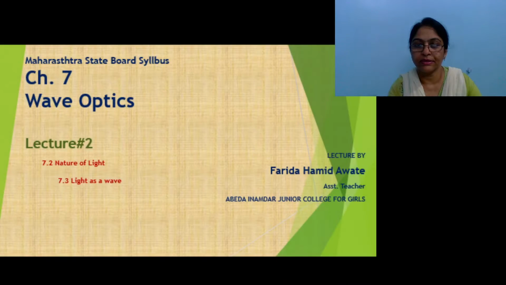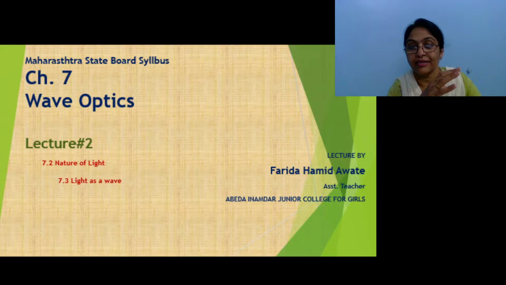So in this lecture, as I told you, we are going to study the nature of light. Let us see what the different natures of light are. I just took the names of those scientists, and they have different theories.